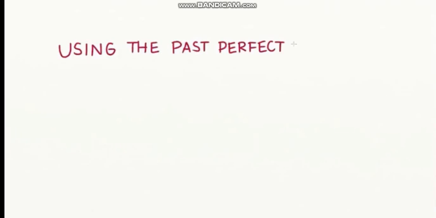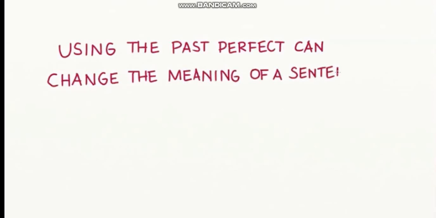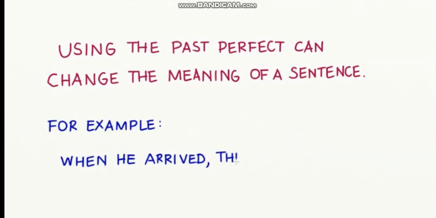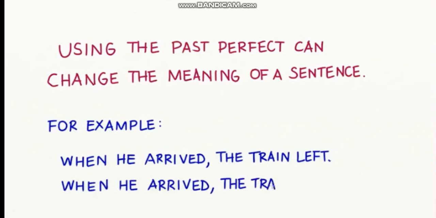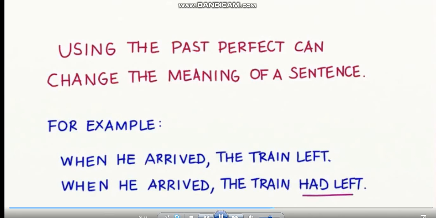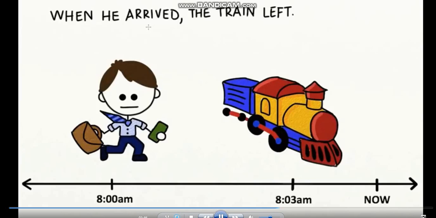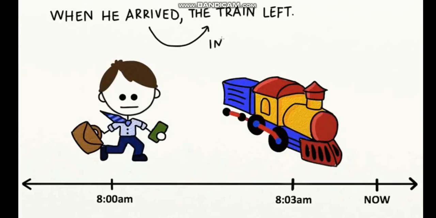Using the past perfect can change the meaning of a sentence. Let's compare the two sentences. When he arrived, the train left, versus when he arrived, the train had left. The first sentence, when he arrived, the train left, this means he arrived and the train left immediately after.